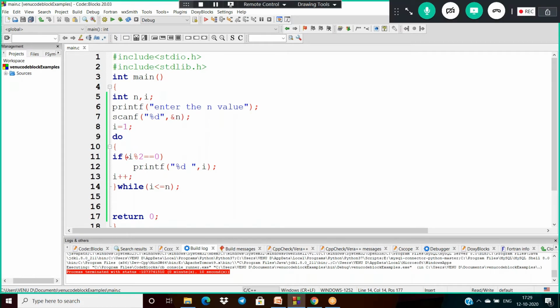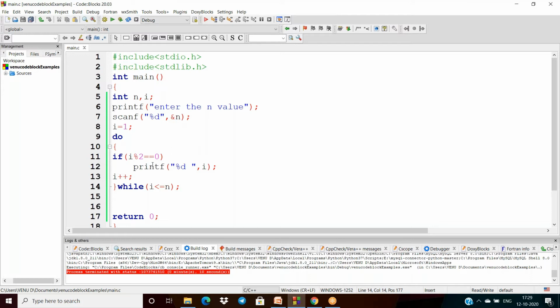See what I am doing here. First of all, I am executing this, and after that the condition is verified. So I don't want to print even numbers. I want to print only the 1 to n numbers. Then remove this.